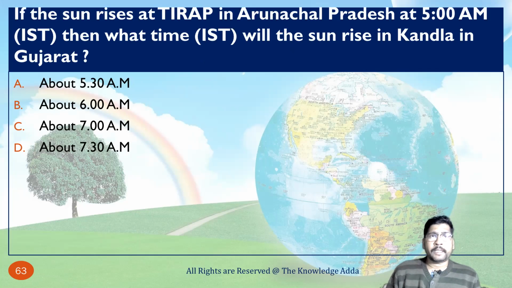If sun rises at Tirap in Arunachal Pradesh at 5 a.m., then at what time IST will be sunrise in Kandla in Gujarat? So as we know, there is a 2 hour difference between Arunachal Pradesh and Gujarat. So if sun rises at 5 a.m. in Arunachal Pradesh, then it will rise at 7 a.m. in Gujarat, because there is a difference of 2 hours.